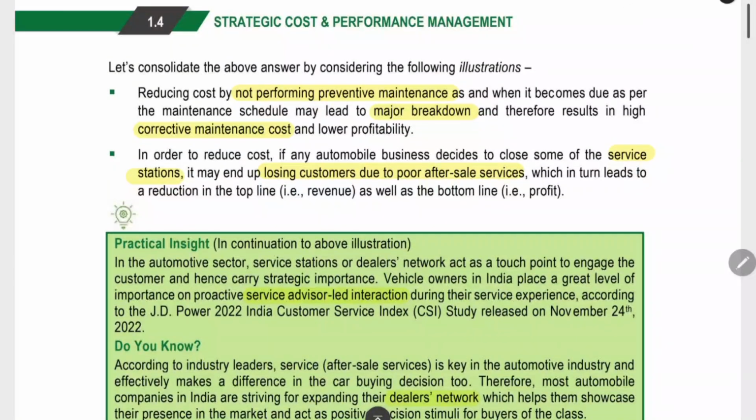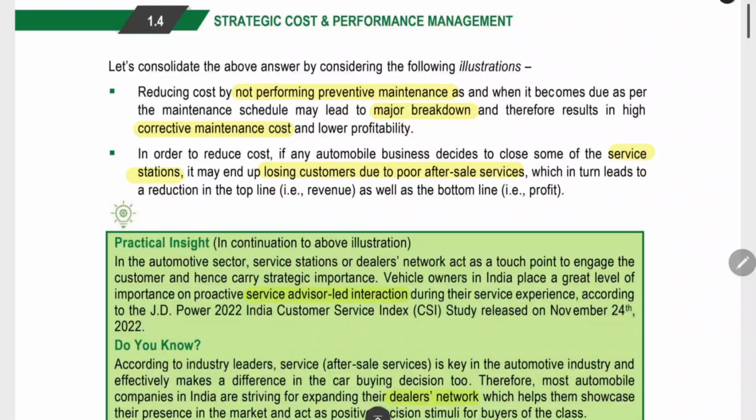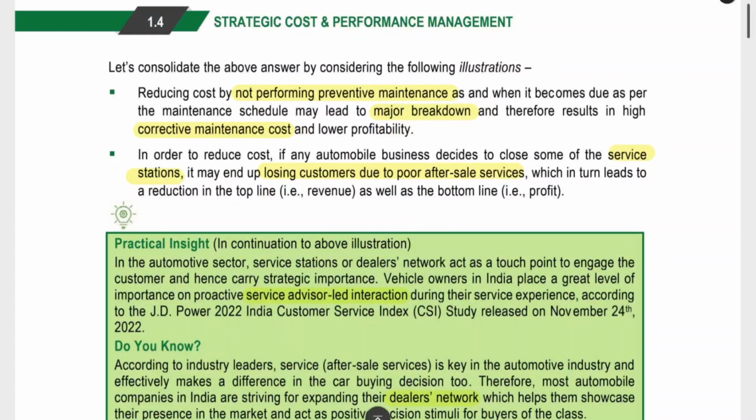Next example is, if you reduce the number of service stations. For example, you have a number of branches over the city. If you close some of the branches, you will save some cost. But when you close the branches, the customer will become dissatisfied. Many people are buying your product because you have branches all over the city.